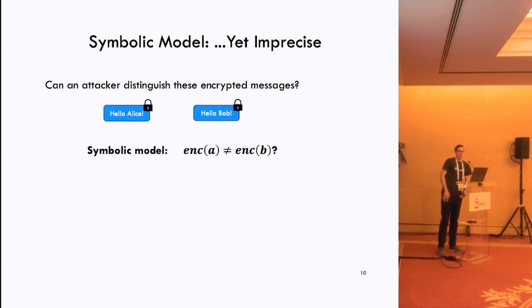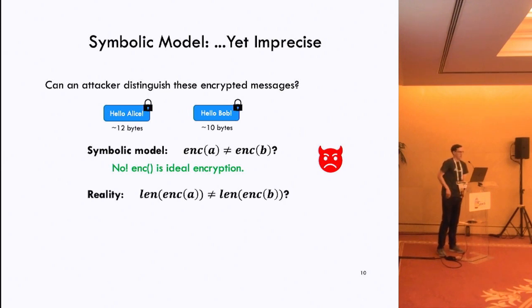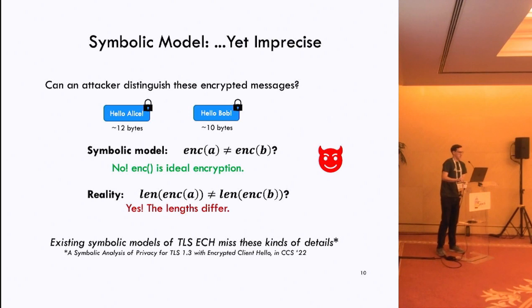For example, let's consider the original question I posed. Can an attacker distinguish between these two encrypted messages? If we were to ask this question in the symbolic model, we would have to conclude, no, we're using ideal encryption, the attacker doesn't have the key, so there's no way we can distinguish between them. In reality, these messages are going to have different lengths. So that means that the encrypted versions of the messages are likely also going to have different lengths. An attacker doesn't need the key to distinguish between them. It simply needs to check the lengths of the messages.